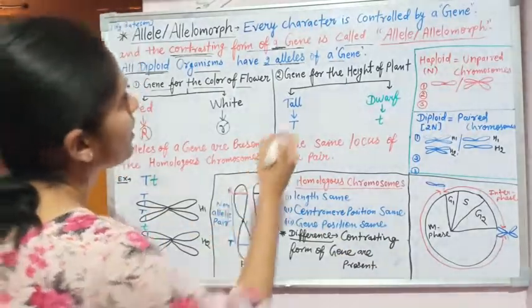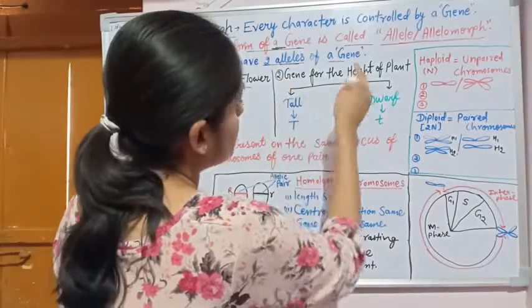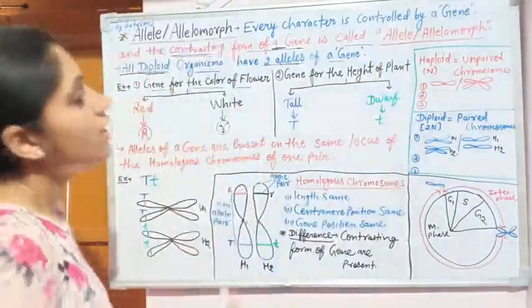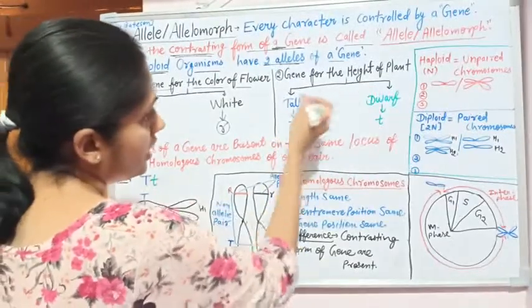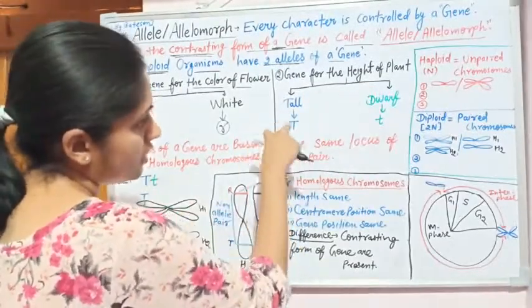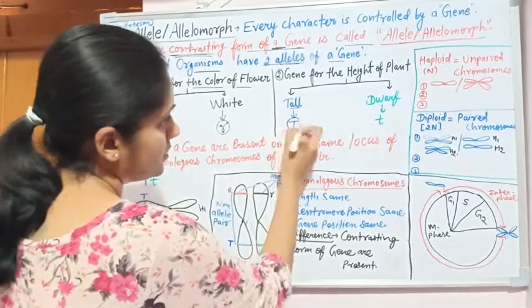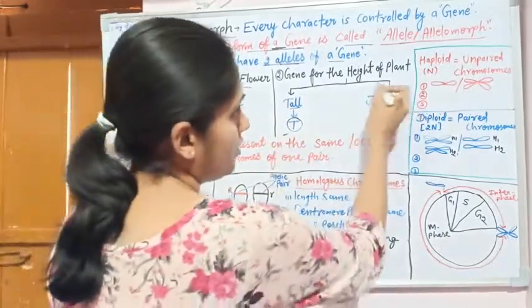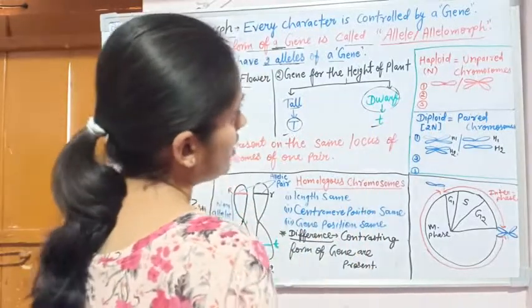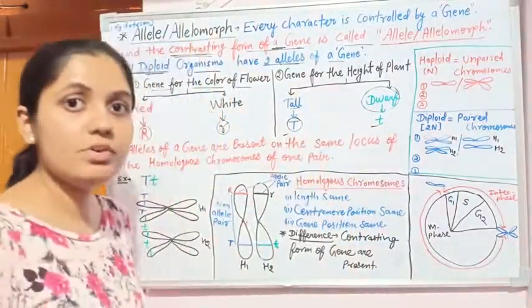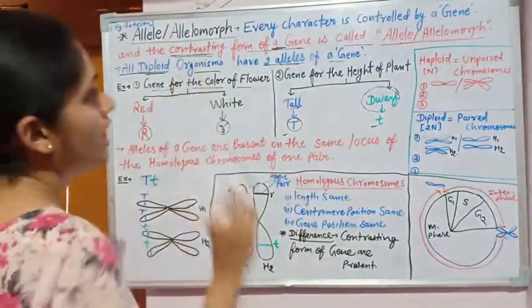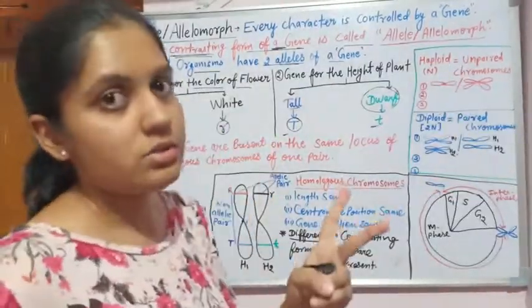And the second example is the gene for the height of plant. If the plant is tall, the tallness allele is a capital T, and the dwarfness allele is a small t. So these are the contrasting forms of a gene that are called the alleles. And all diploid organisms have two alleles of a gene.